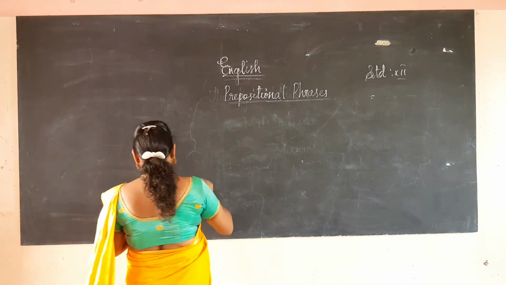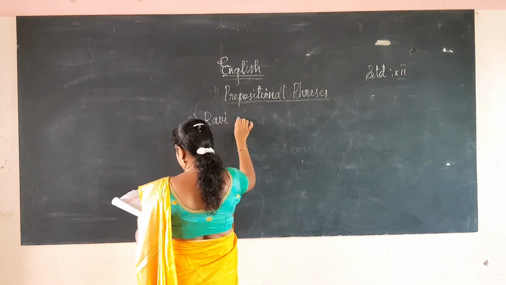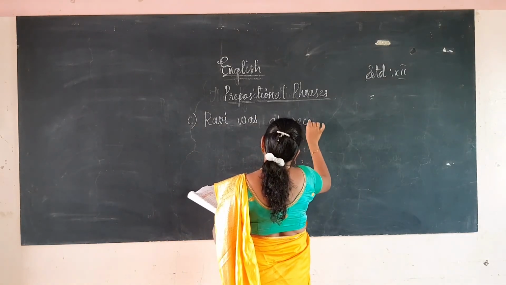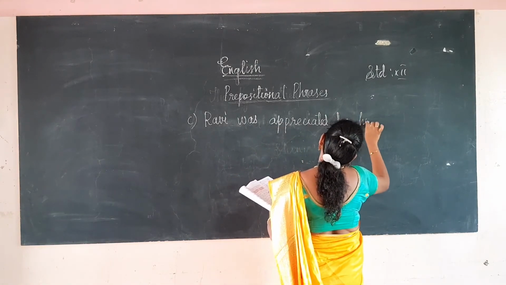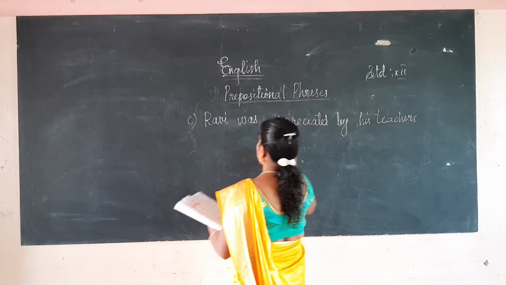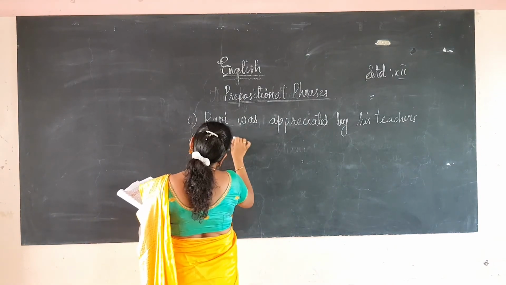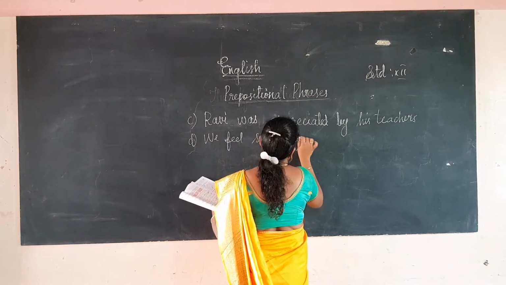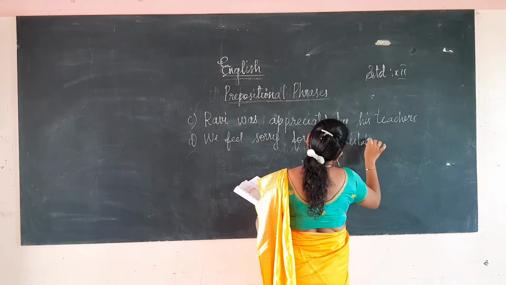Okay. Next, the third one. Ravi was appreciated by his teachers. Then the D one, we feel sorry for our mistakes.